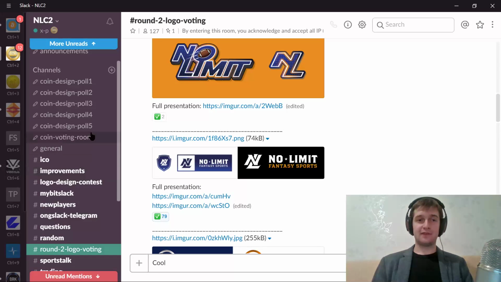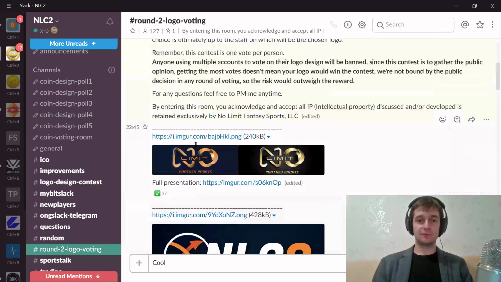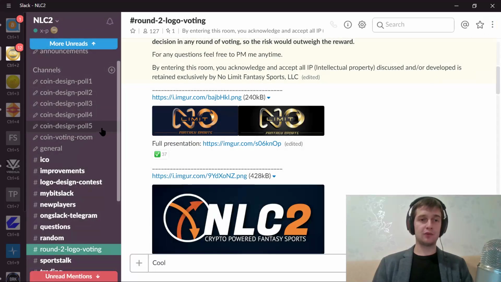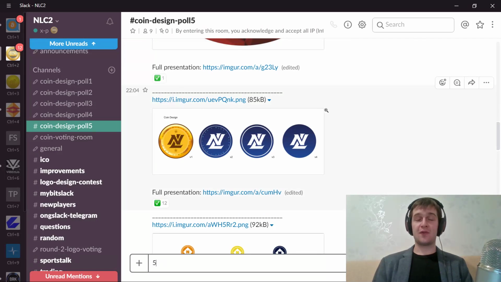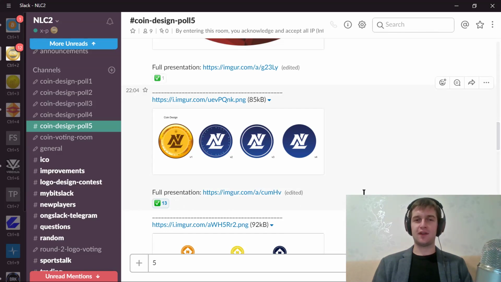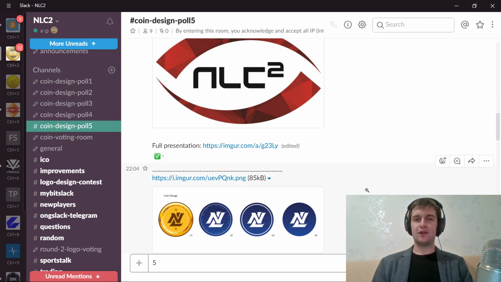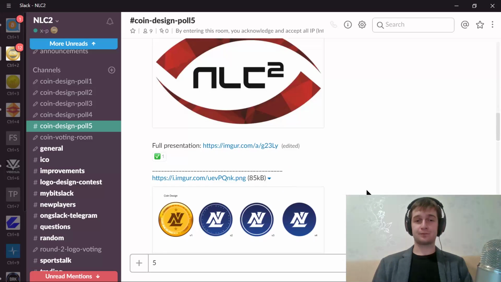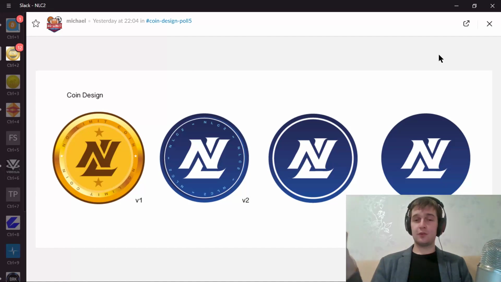And that's the one right here that we were looking at. This one's very close, but it's second place. Now, if you go back to the current first round of the coin design, you can see this is the same one, and I'm predicting this one's going to do very well because ultimately it's most likely going to be the same. But this contest is structured in a way which, you know, is ultimately up to the people to choose what they like the most, and that's how I find this very interesting.